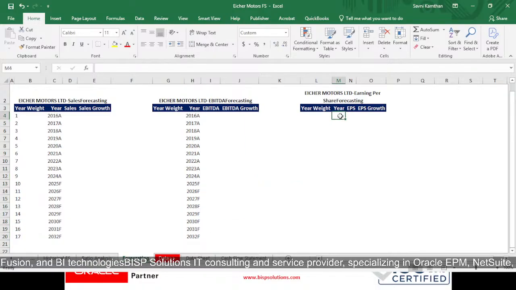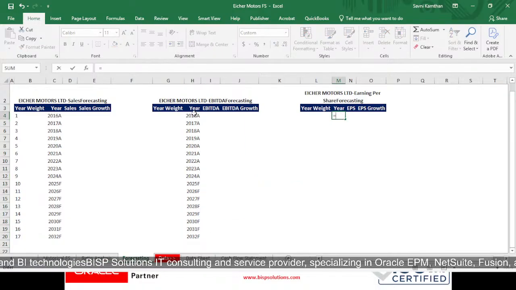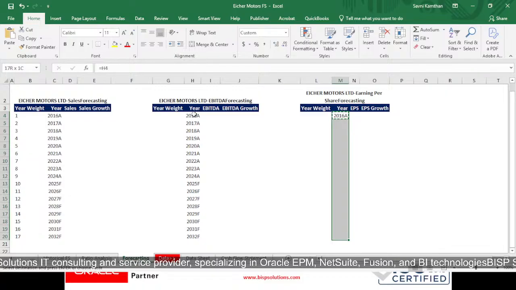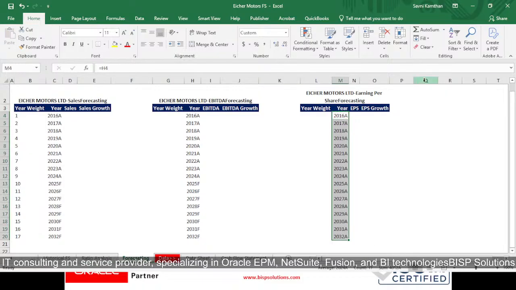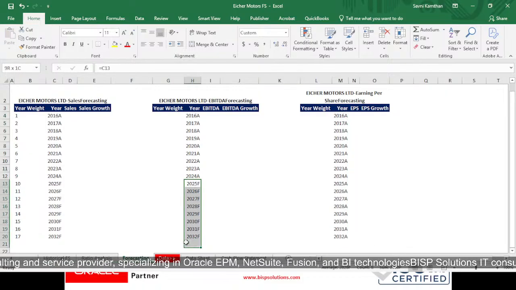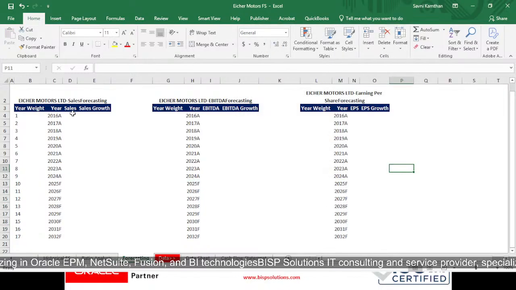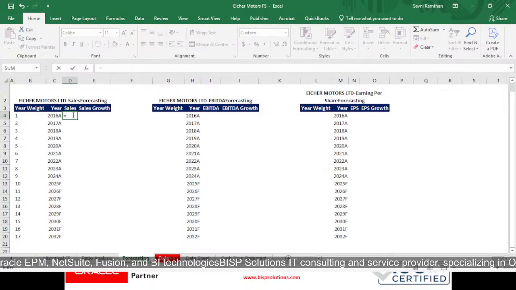So again, the years will be the same for every single head to be calculated, right? And this will be pasted with formats, right? Now if I want sales, I can take it from my data sheet, and I can also take it from my historical FS.